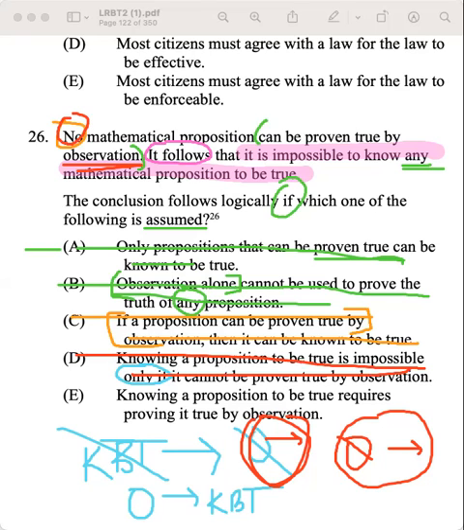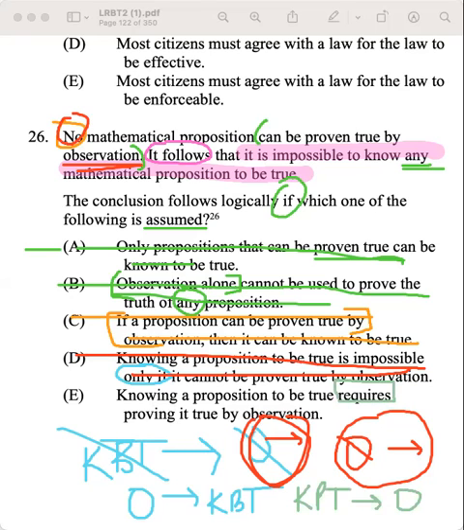And then finally, we're going to go ahead and do E. Knowing a proposition to be true requires proving it to be true by observation. And so this is different than the previous one, because this is saying, if we know the proposition to be true, then it must be able to be proven by observation.